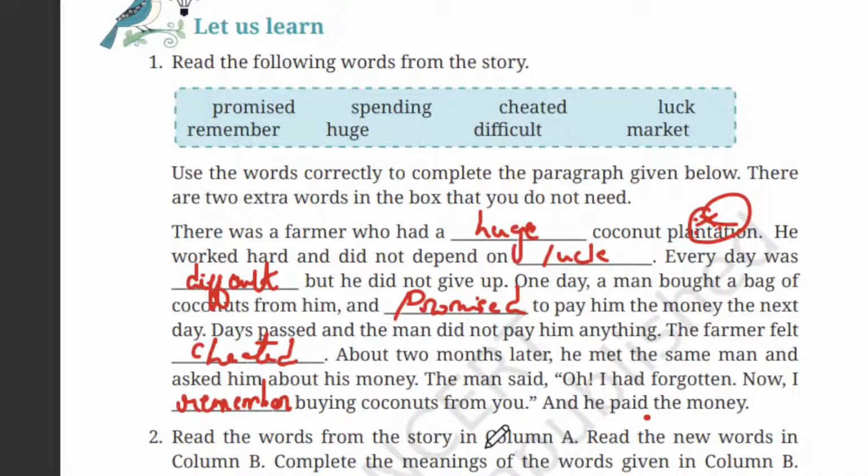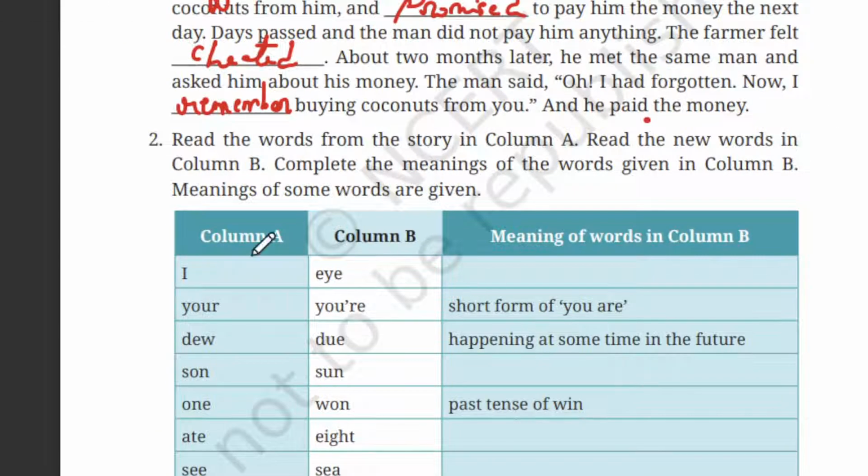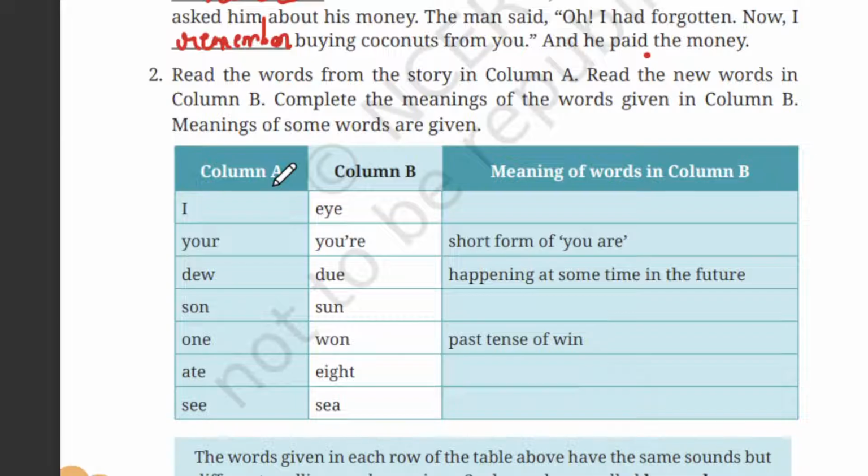All right. So let's see the next one. Read the words from the story in column A. Read new words in column B. Complete the meaning of the word given in column B. Meanings of some words are given. Okay, so here we have column A with eye, your, due, sun, one, eight, and sea.